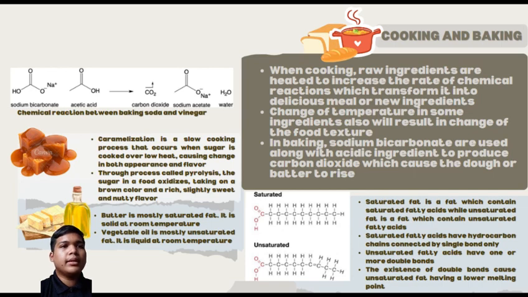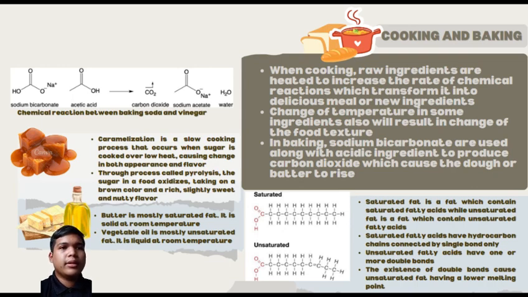For examples, the butter and vegetable oil. The main difference between these two ingredients is that butter is mostly saturated fat, so it is solid at room temperature. Meanwhile, vegetable oil is mostly made up from unsaturated fat, which make it liquid at room temperature.